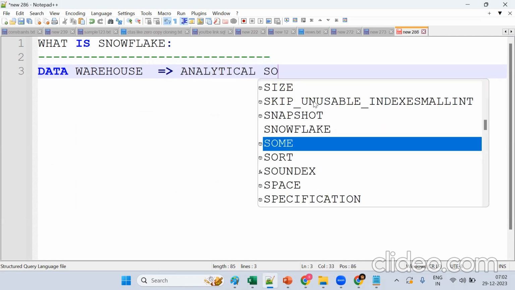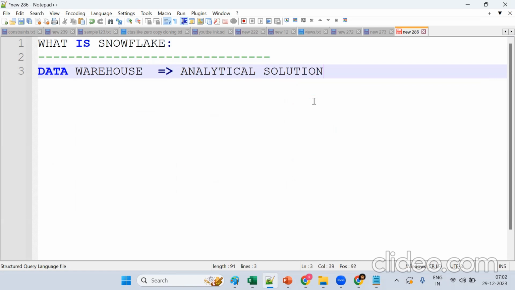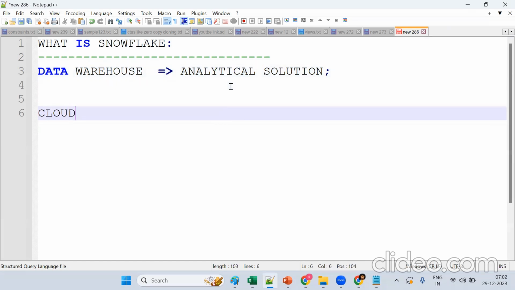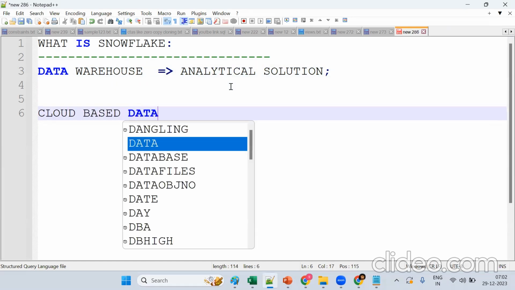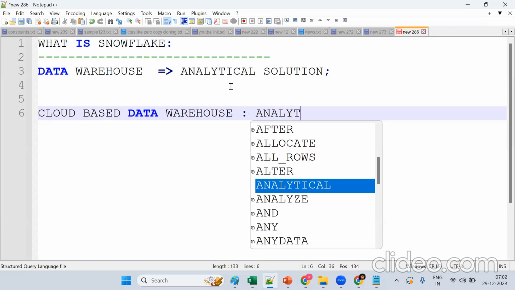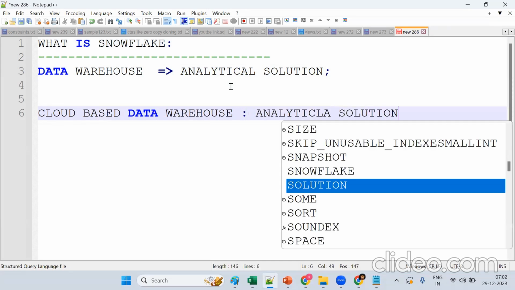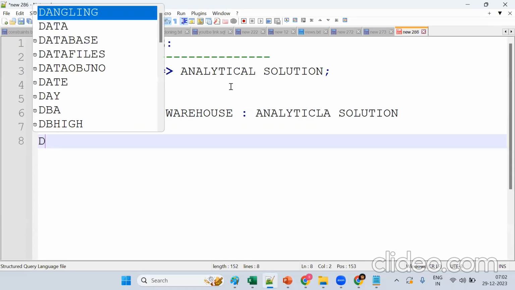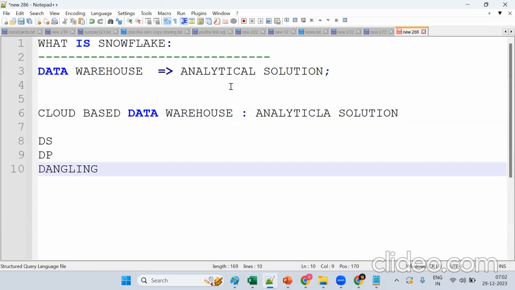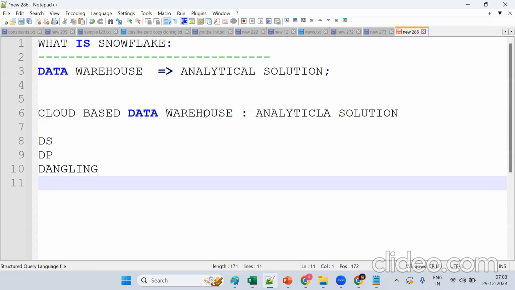Okay, I will explain. Remember, if you know the answer, you should say, because these are very important topics. Snowflake is a cloud-based data warehouse, mainly an analytical solution. Snowflake is for data storage, data processing, and data analytics. One more time, it's a cloud-based data warehouse mainly for analytical solutions.